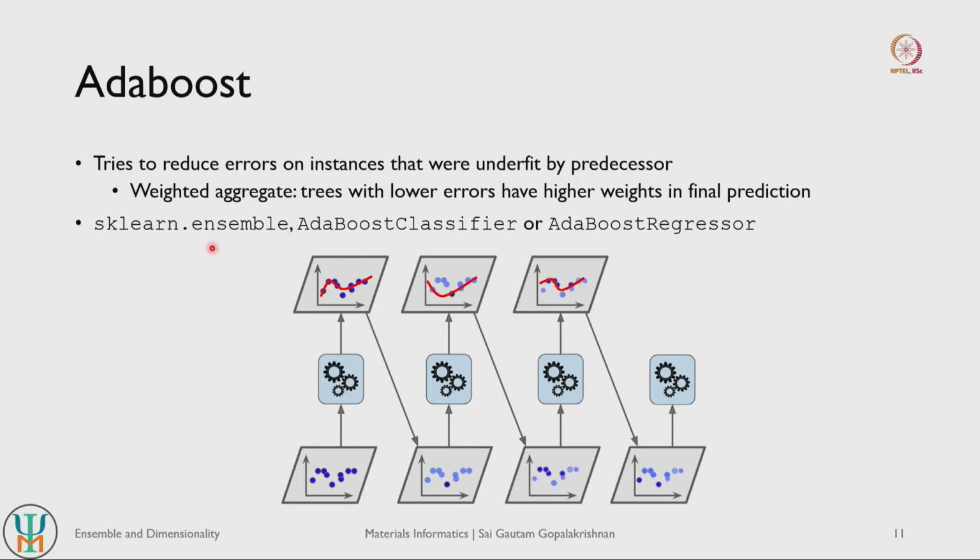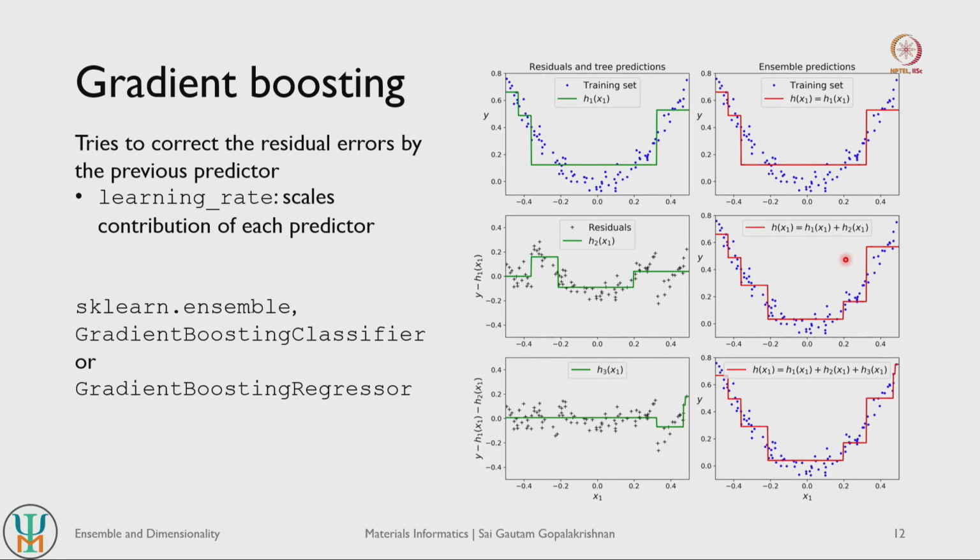So the way to create AdaBoost models is through the ensemble module itself. You can create an instance of the classification model or the instance of the regression model. So both are possible with AdaBoost. So that was AdaBoost, which is one example of sequential learning.